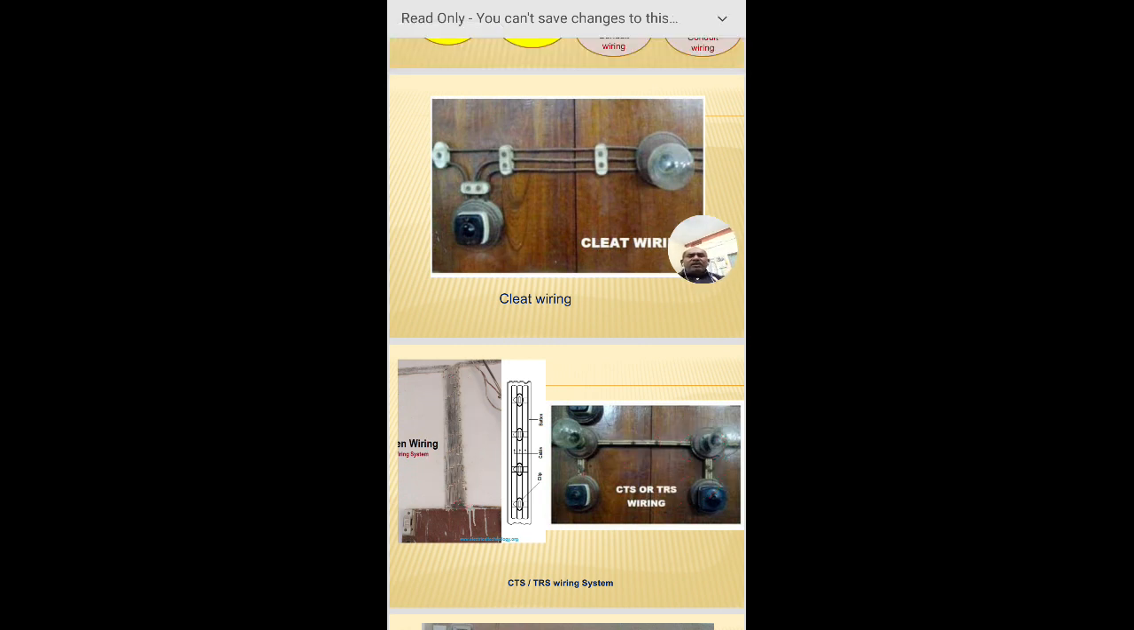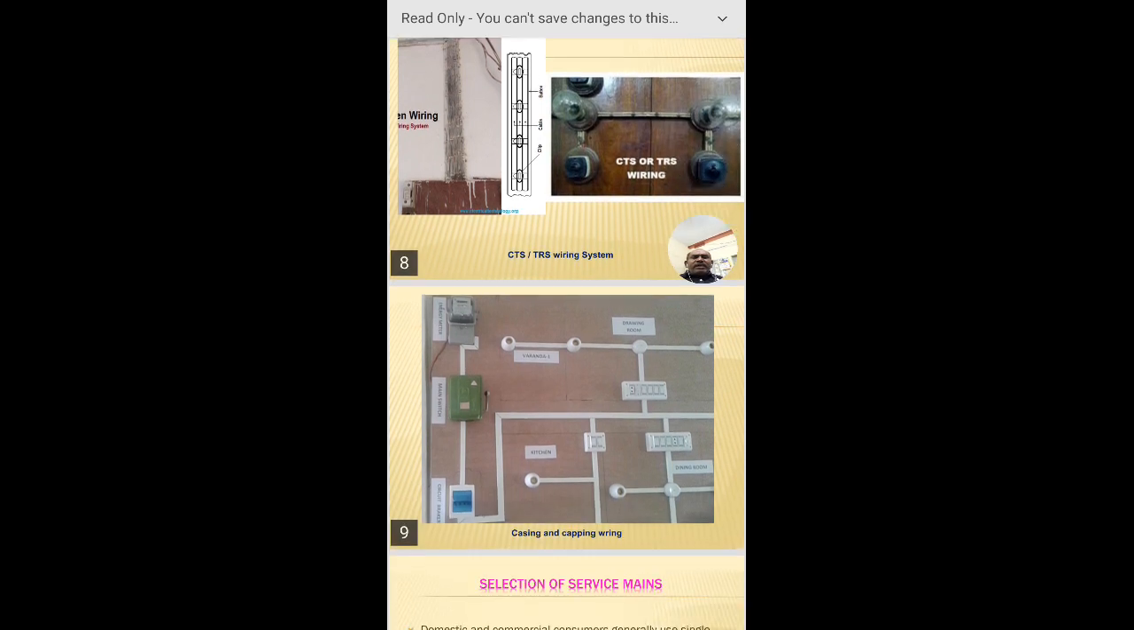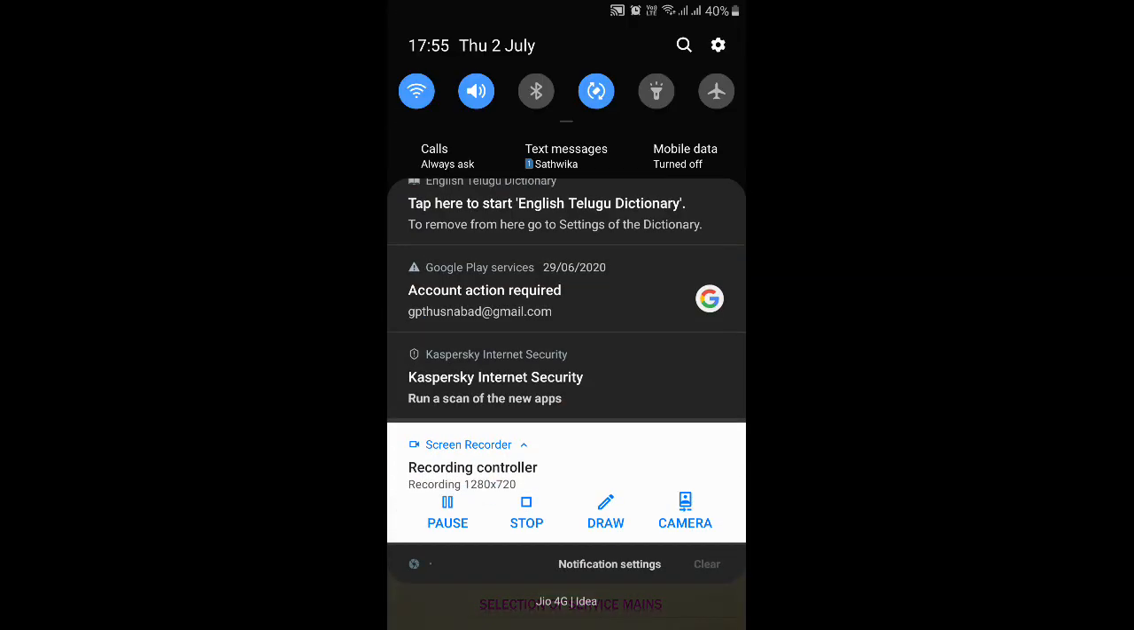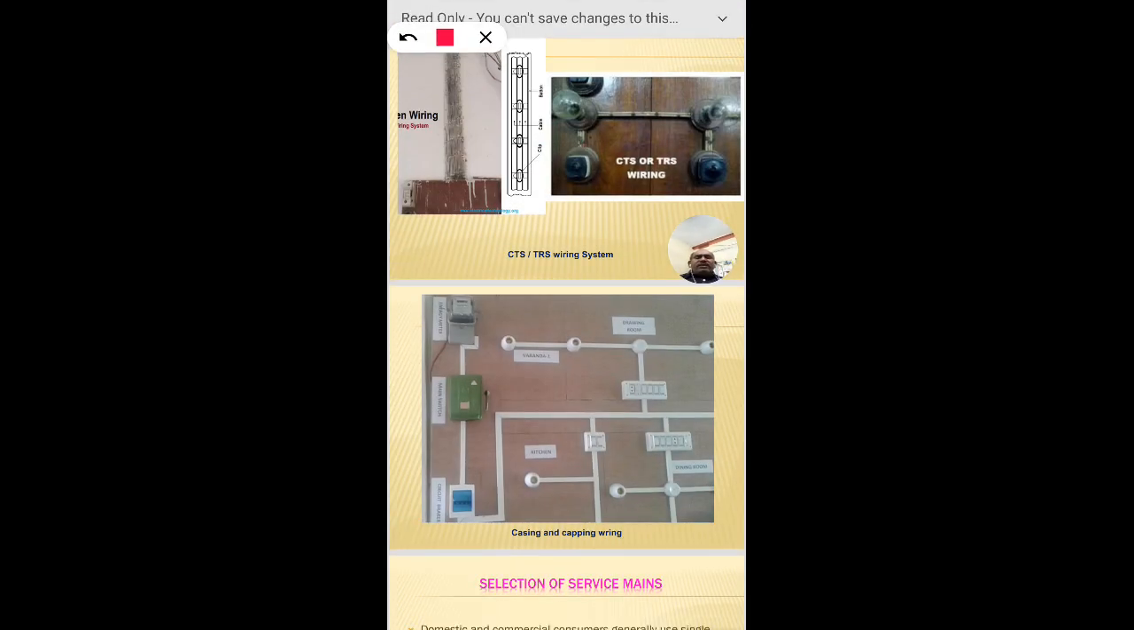Now coming to another casing and capping system, you can see here a PVC casing and capping system. This is a junction box, this is a lamp holder, and this is a switchboard. All of this PVC conduit is a casing and capping system. This is mainly for temporary purposes.